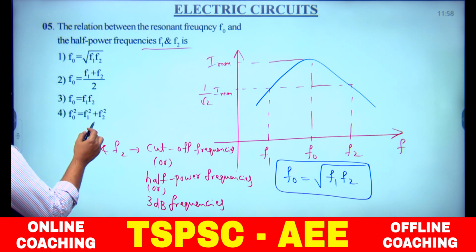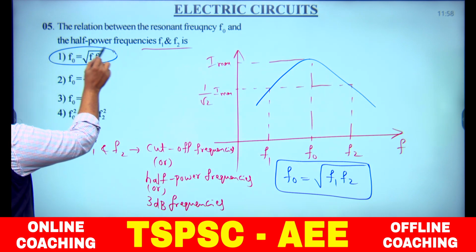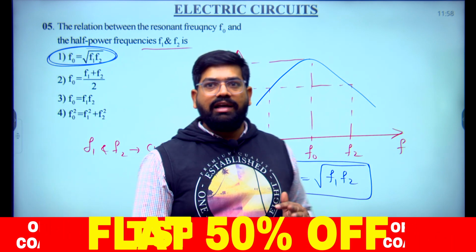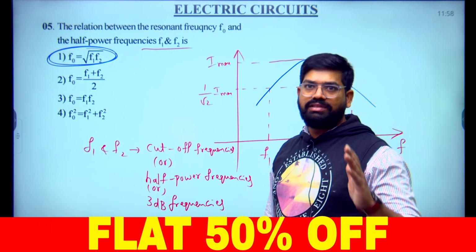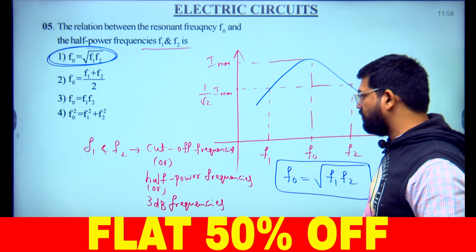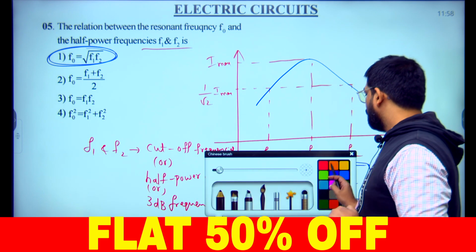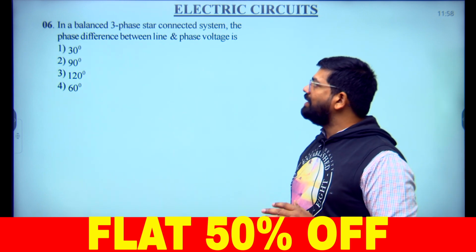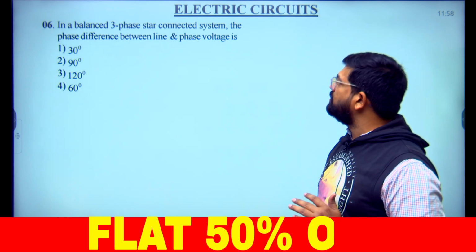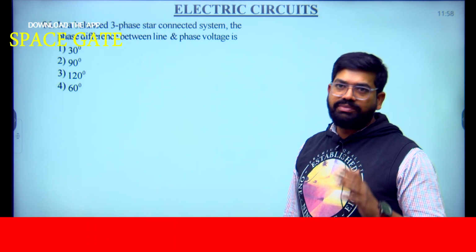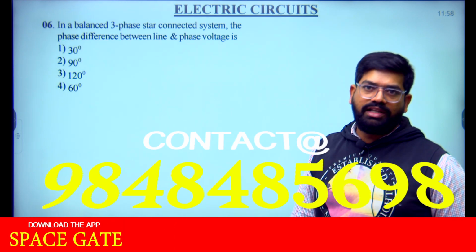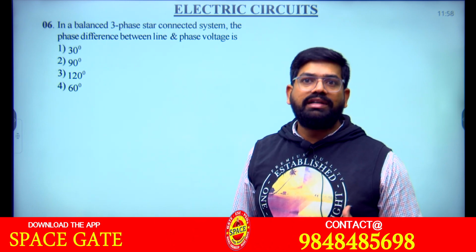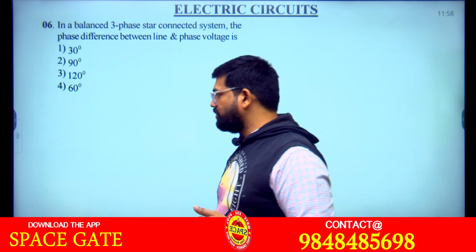So which one is the right option here? The resonant frequency is the geometric mean of the two cutoff frequencies or corner frequencies. That is from our resonance topic. Let us move on to the next question. In a balanced 3-phase star connection system, what is the phase difference between the line and phase voltage? This one is repeated many times, so observe this question carefully.